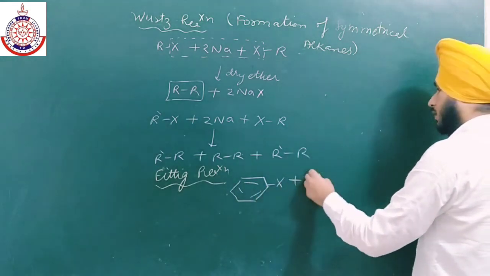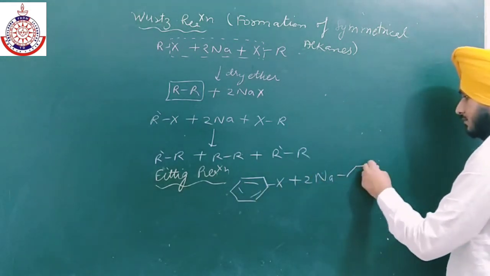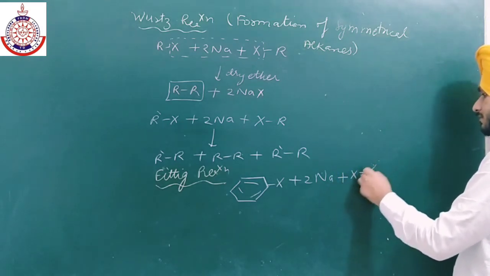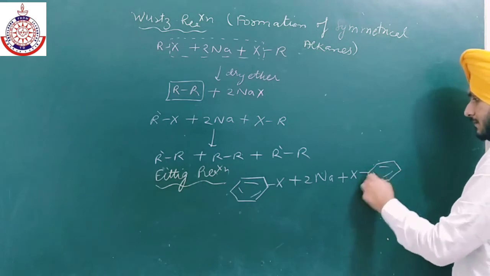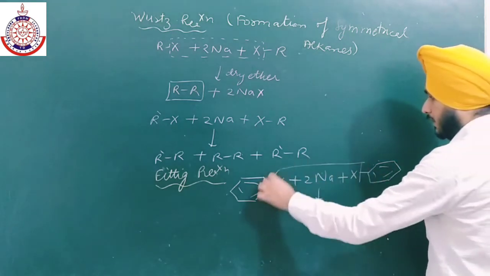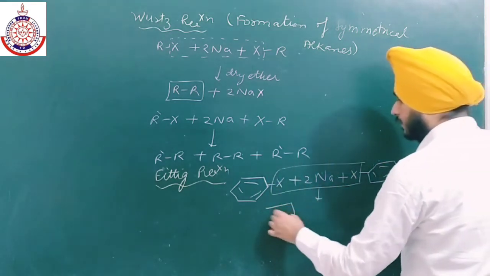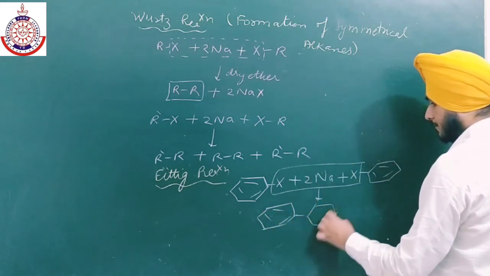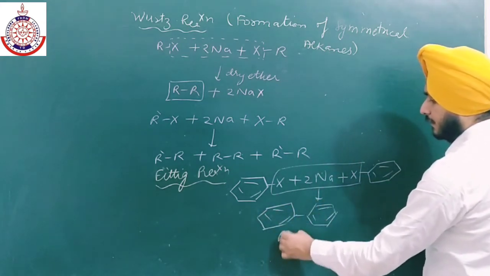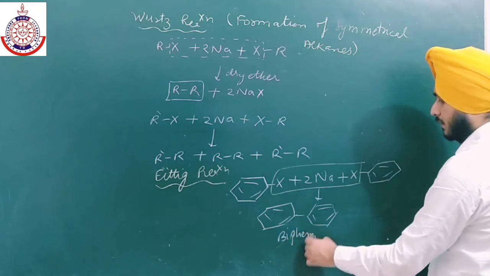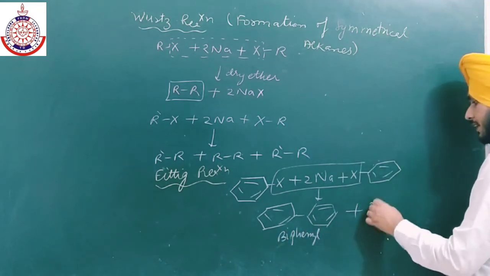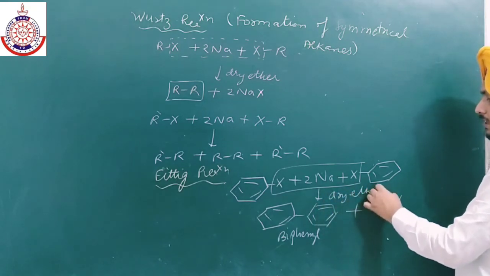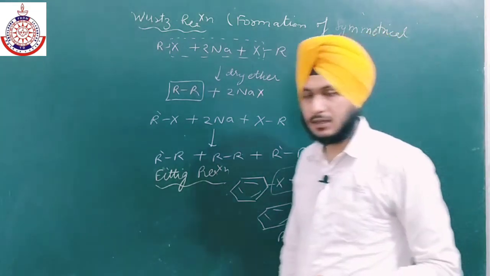The whole reaction is the same, but we have an aromatic system like this, and 2NaX is released and we get biphenyl, or diphenyl, plus 2NaX in the presence of dry ether. So we will get this product.